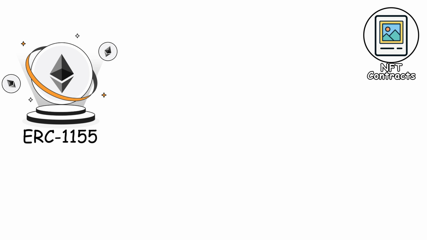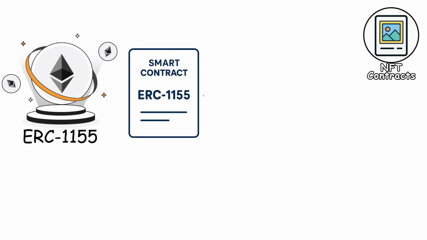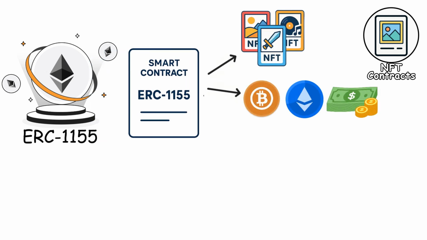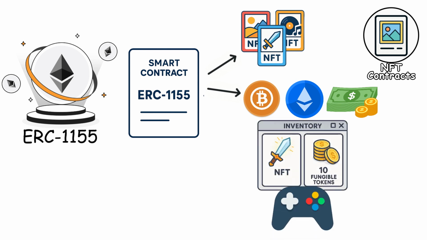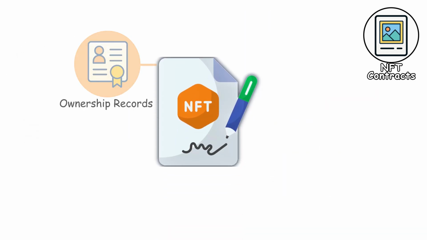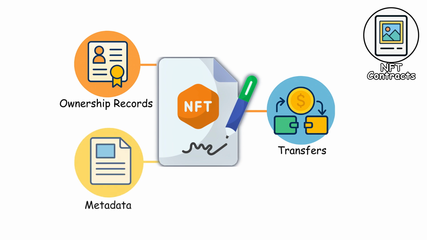ERC-1155 expands on this by allowing a single contract to manage both unique tokens and fungible tokens at the same time, which is useful for gaming where you might have one-of-a-kind swords alongside identical stacks of coins. These contracts handle ownership records, transfers, and metadata that describe what the token represents.